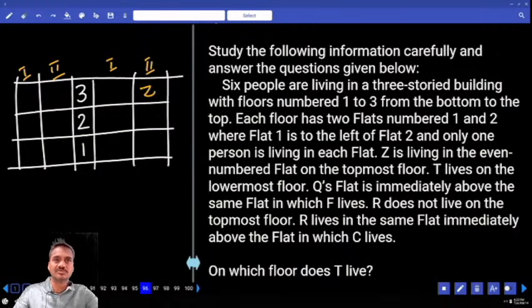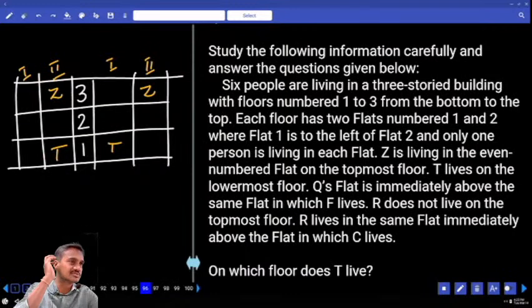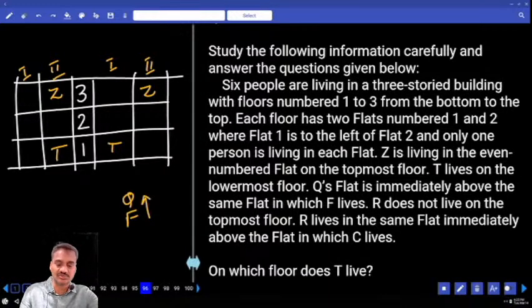There are 2 different possibilities. T can be either on the first floor or T can be on the second floor. If T is here, Z must be at this place. And next one, Q's flat is immediately above the same flat in which F lives. Now Q is immediately above this F, so Q and F must be together. And next one, R does not live on the topmost floor. R cannot be on the topmost floor.